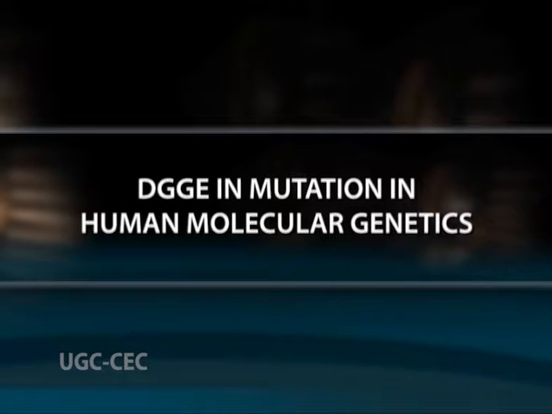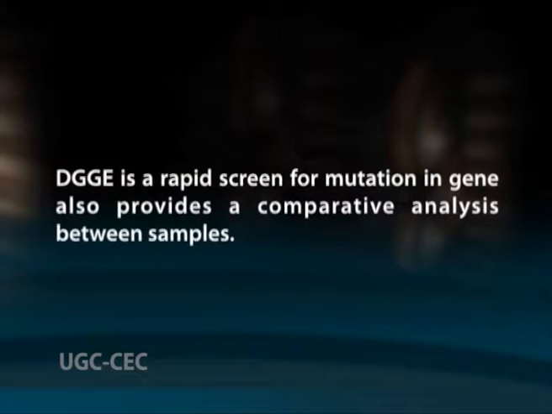DGGE in mutation and human molecular genetics. DGGE was introduced 20 years ago as a gel system to separate DNA fragments. Now, the technology has been developed into a powerful method for detecting single base changes. DGGE is a rapid screen for mutation in a gene, and also provides a comparative analysis between samples. The technique is versatile because sequence changes can be detected even if they are not at a restriction endonuclease site.